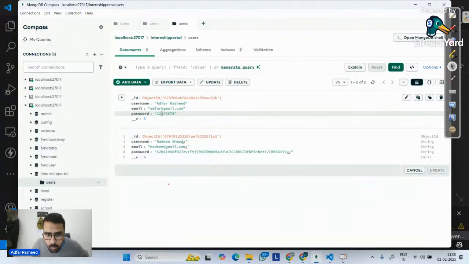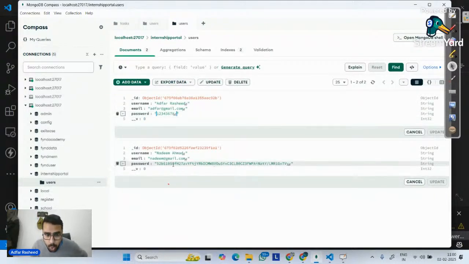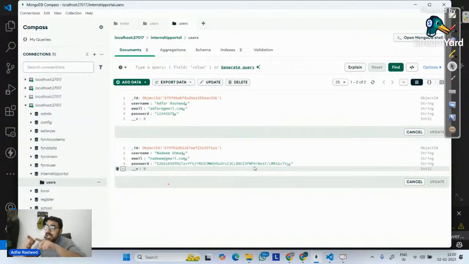So you can see overhead it's also 12345678. But which is more secure, guys? Which is more secure? Of course, the other one. Because if a hacker tries to implement it, they have to figure out internally what hashing algorithm was implemented over here. Then they have to reverse engineer it, and then they have to extract the password out of it. So they won't be able to hack it very easily.